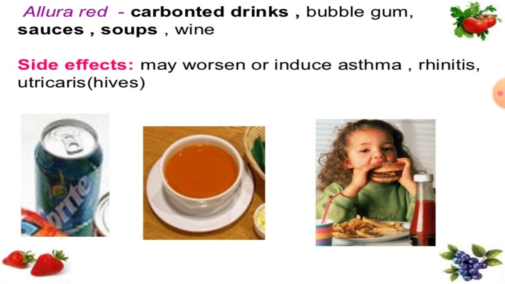The next example is Allura Red, which is added to carbonated drinks, bubblegums, sauces, soups, and wine. Its side effects may worsen or induce asthma, rhinitis, or urticaria.